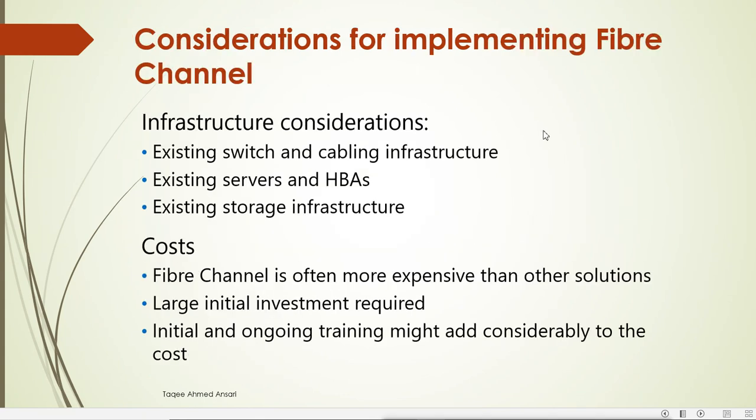Now, considerations for implementing Fibre Channel. First, consider the existing switch and cabling infrastructure. When you try to configure Fibre Channel, you have to consider what switches you have existing right now in your network, the cabling infrastructure you have, whether the existing servers have HBA cards, and what existing storage infrastructure you have.